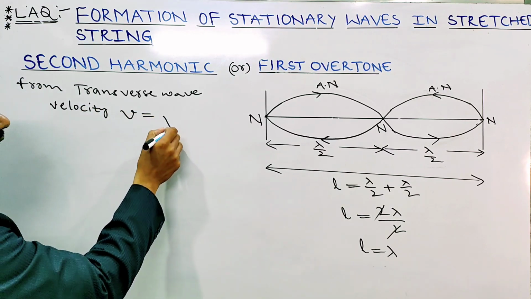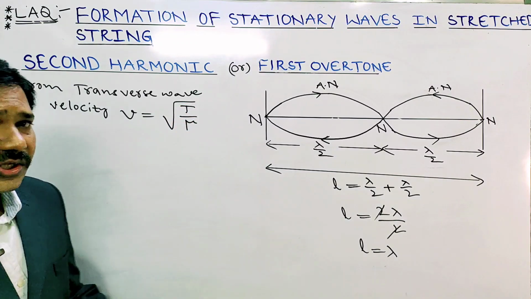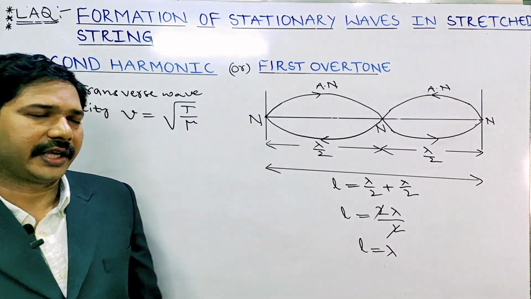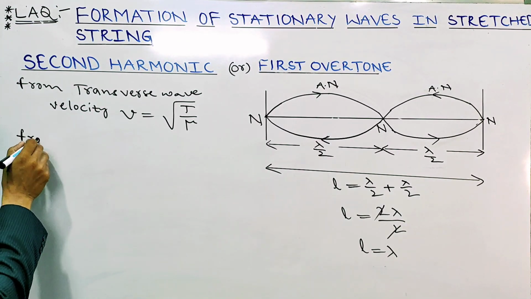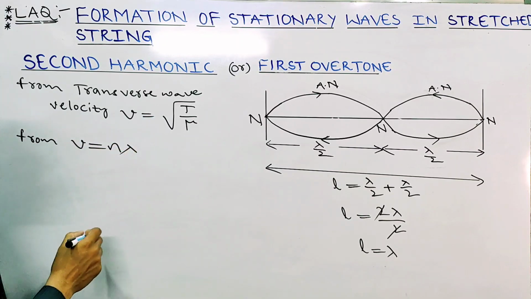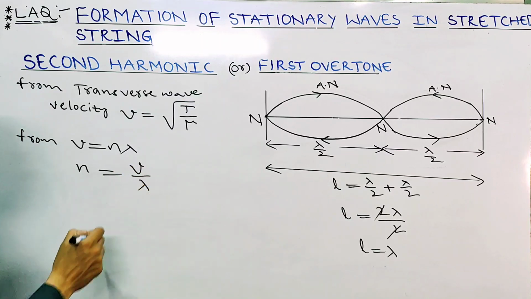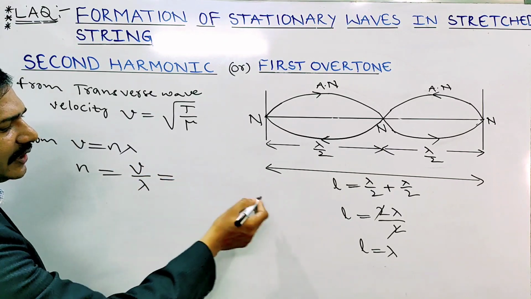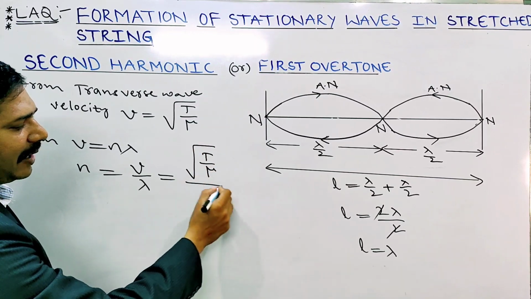V equal to what? Under root T by mu. Here T is the tension in the string, mu is the linear density, already we have taken. From the formula for velocity, V equal to n lambda, n equal to what? V by lambda. Substitute the values. V value how much? Under root T by mu. And lambda value is how much?